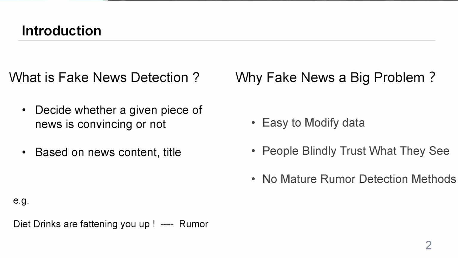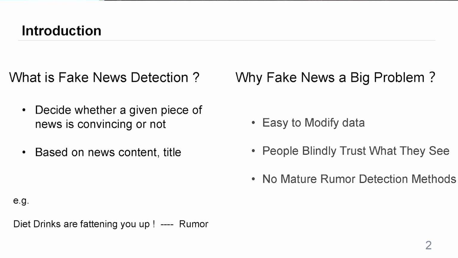It will decide whether a given piece of news is convincing or not based on the news content and news title. For example, once I saw a news called "Diet drinks are flattening you up." But when I look at the news content, it lacks the support of data and references. So it's actually a rumor. However, my parents kept believing this news, and I can't even convince them that this is fake news. So this leads to the problem.